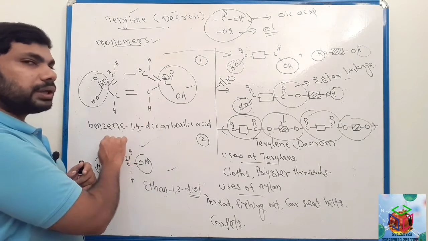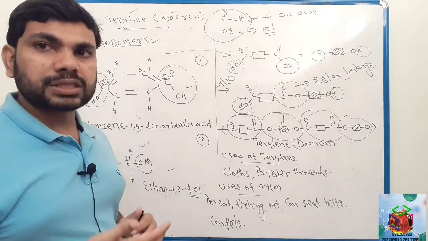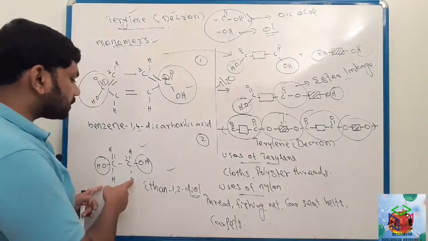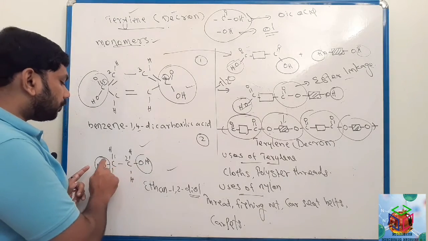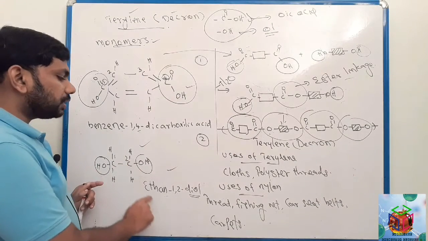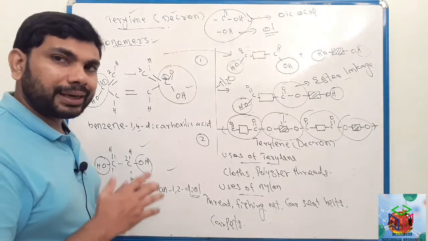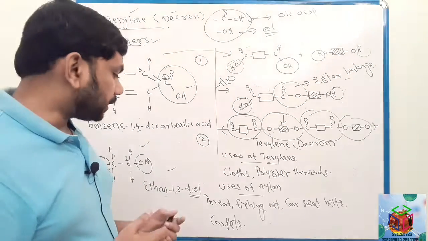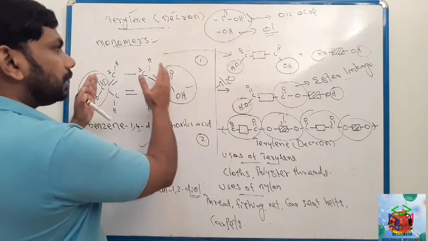So the name of this compound is benzene 1,4-dicarboxylic acid. And this is ethane 1,2-diol. Here 2 carbons, and at the first and second positions there is OH functional group. That's why ethane 1,2-diol.